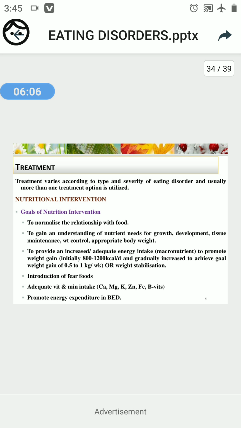Okay. And next is to increase the adequate intake of vitamins and minerals, for example calcium, magnesium, potassium, zinc, iron, vitamin B, etc. And to promote the use of energy, or the energy expenditure, in patients with binge eating disorder, as they consume a large quantity of food, right? Binge eating disorder patients consume a large quantity of food. That's why it is very important to promote the use of energy, the forms of energy expenditure.